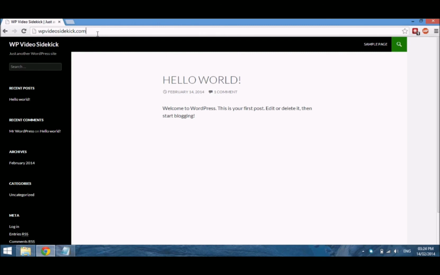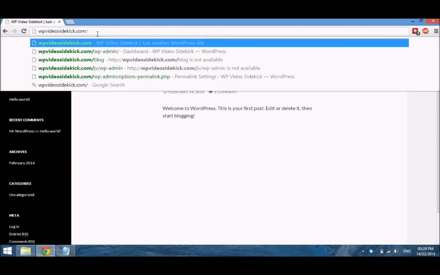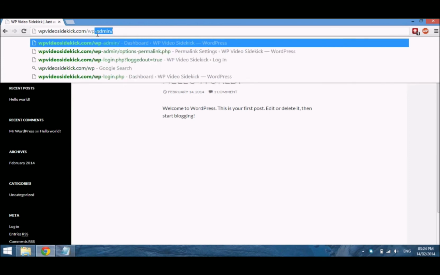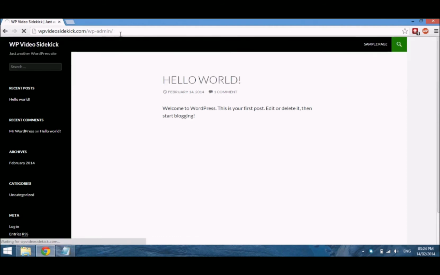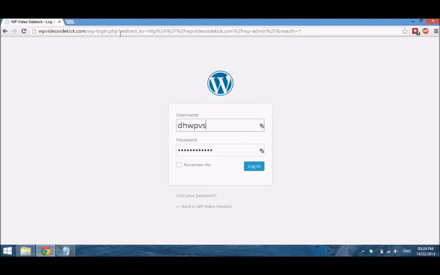And to get to our dashboard, we just need to add a slash and then wp-admin to our main website address, and then press enter, and it will take us to a page where we can log in. You would put your username and your password, which you would have created when you were installing WordPress. So if we just select login,